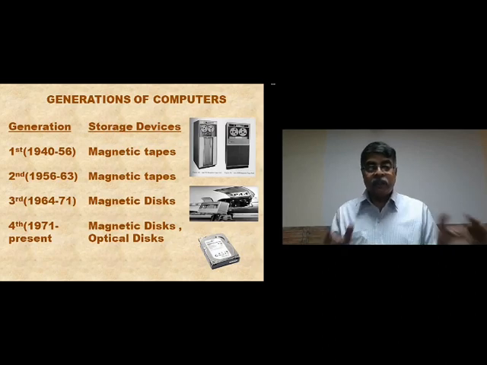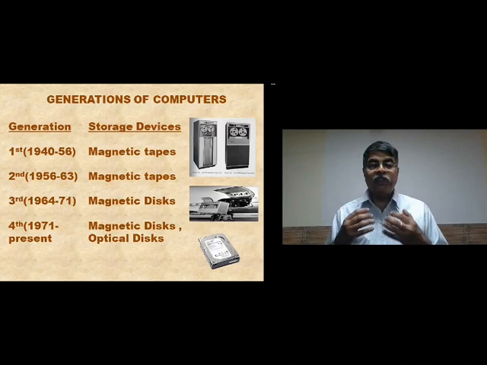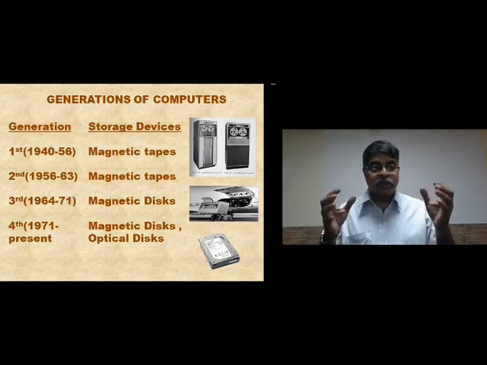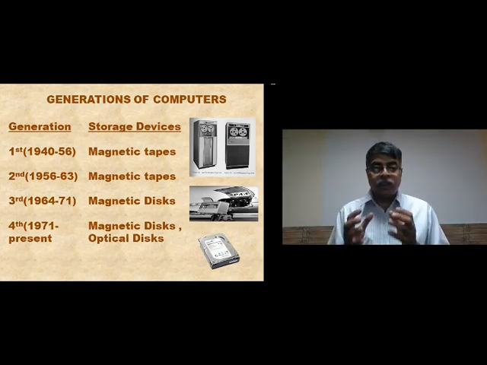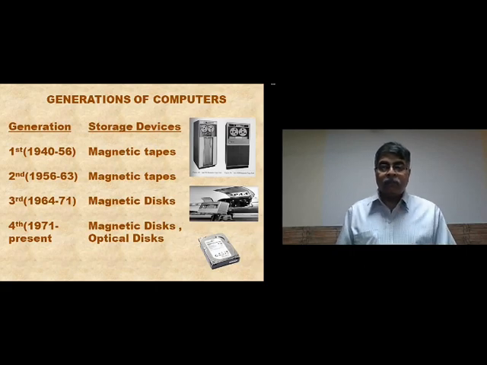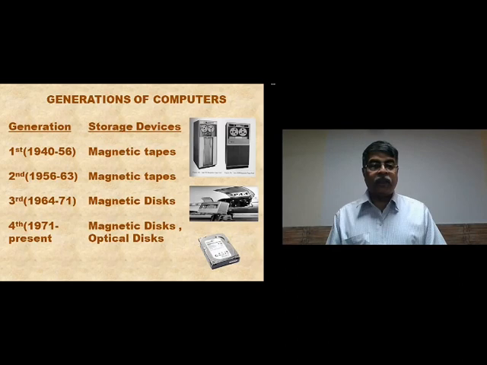So see, this is what happens. Technology keeps on improving to make things better. Things become smaller, things become lighter, things become cheaper, and things become more affordable. Now, in the first and second generation, you had something called magnetic tapes, and these were very slow in storing data.